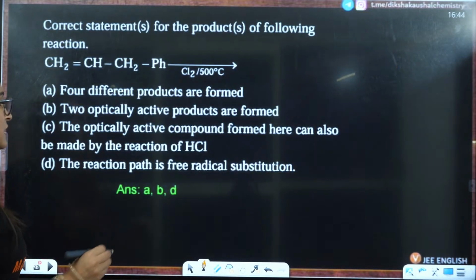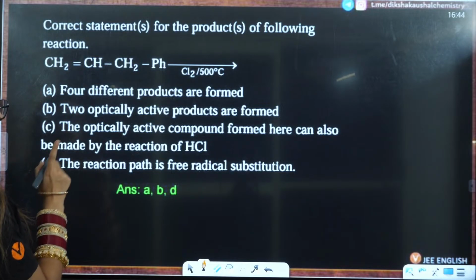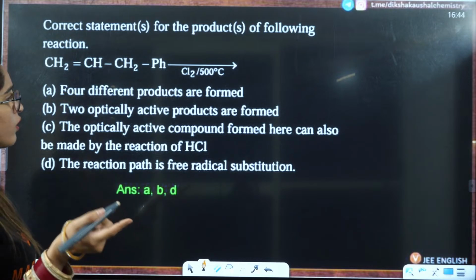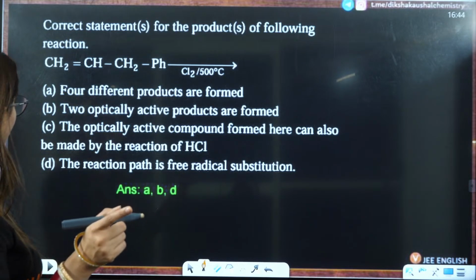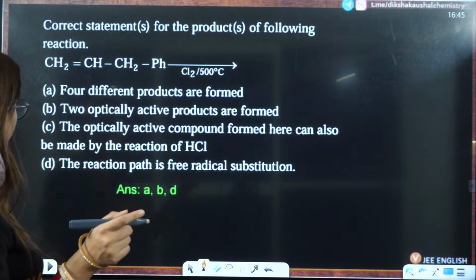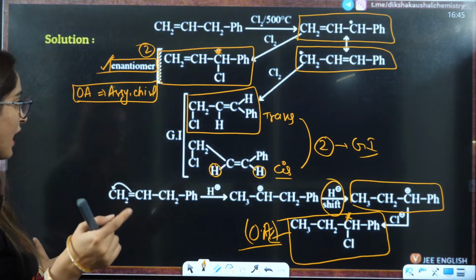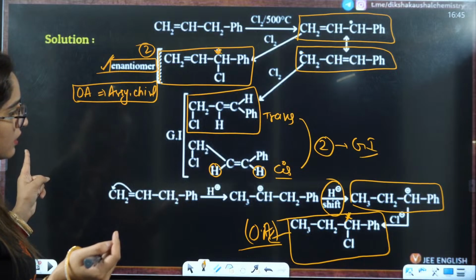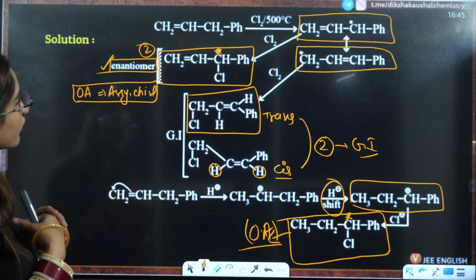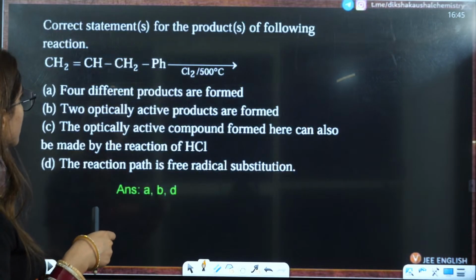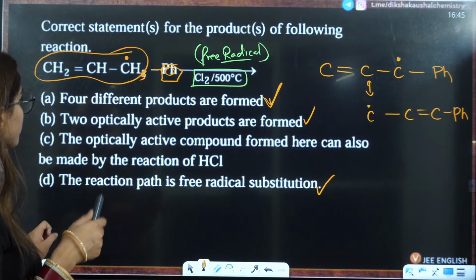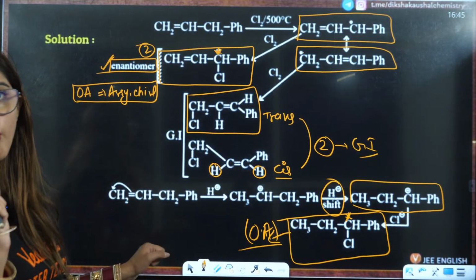So that is also the correct statement here. The optically active compound formed here can also be made by the reaction of HCl. Yes, that is true. Then all the statements will be correct, right? Because we have formed it by HCl also. No, we have not formed it by HCl. The same compound, have we formed the same compound? No, right? We have not formed the same compound.